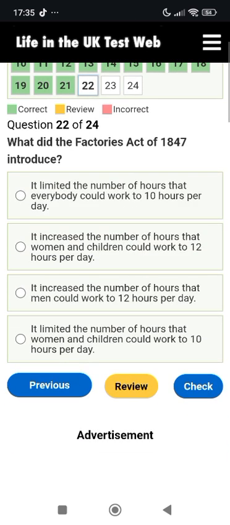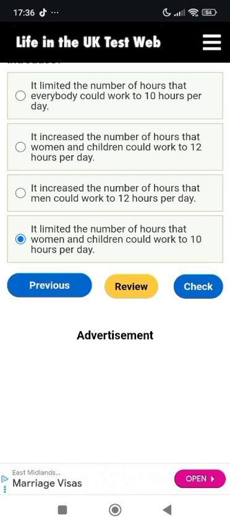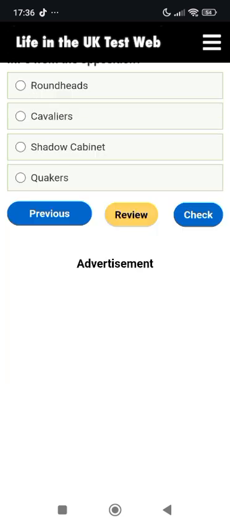What did the Factories Act of 1847 introduce? It limited the number of hours that everybody could work up to 10 hours per day. It increased the number of hours that women and children could work up to 12 hours per day. It increased the number of hours that men could work up to 12 hours per day. It limited the number of hours that women and men could work up to 10 hours per day.